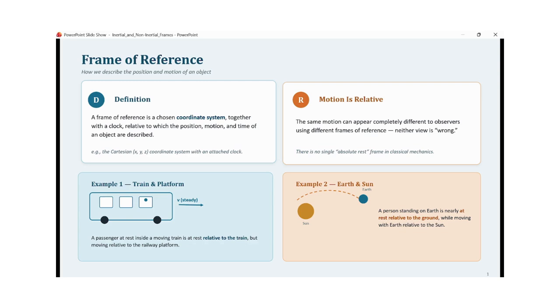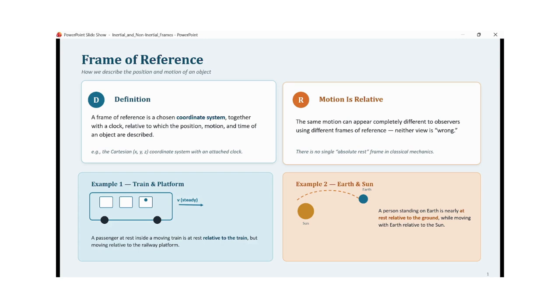One example of a good frame of reference is the Cartesian coordinate system along with an attached clock. So whenever some object is moving, we can determine its motion with respect to this Cartesian system along with the help of an attached clock. We need a frame of reference because every motion is relative.